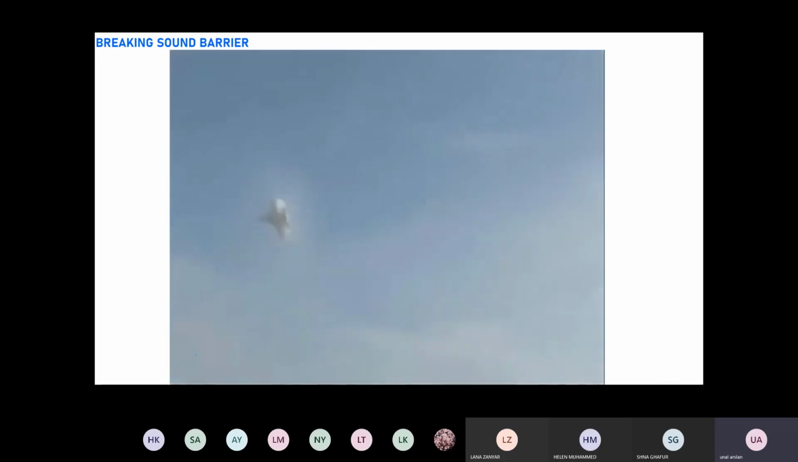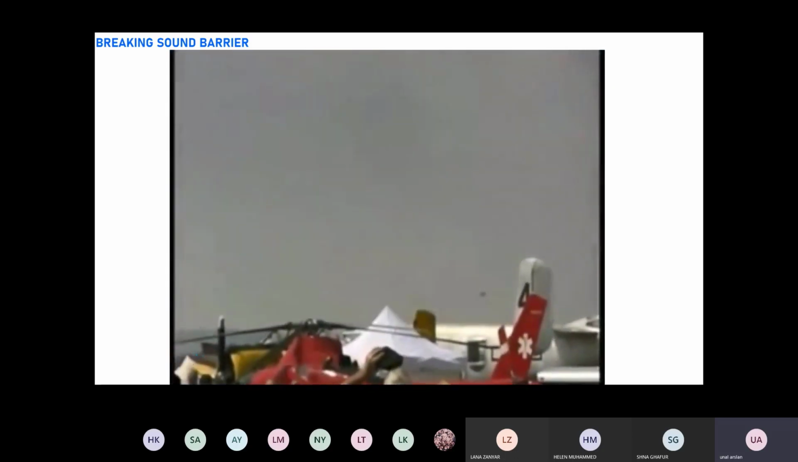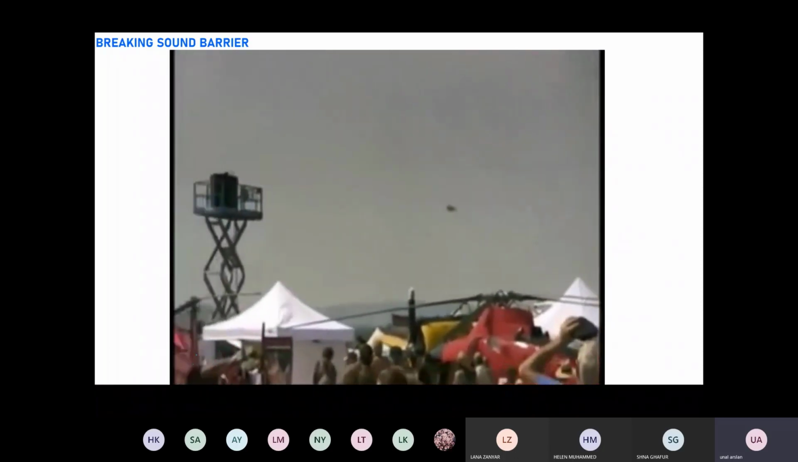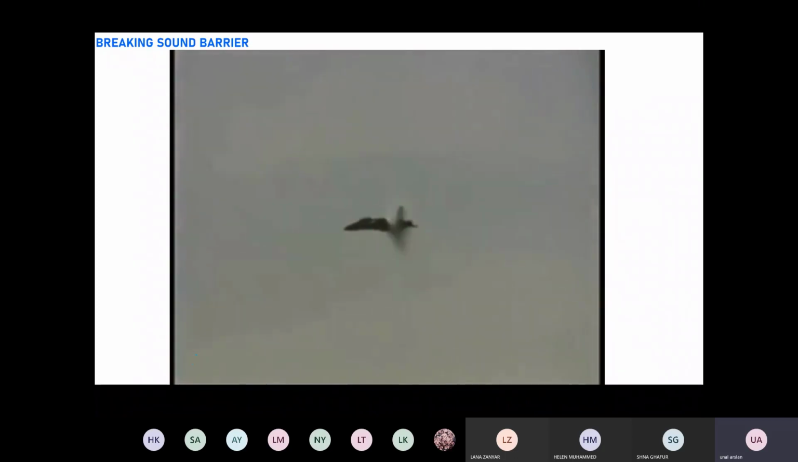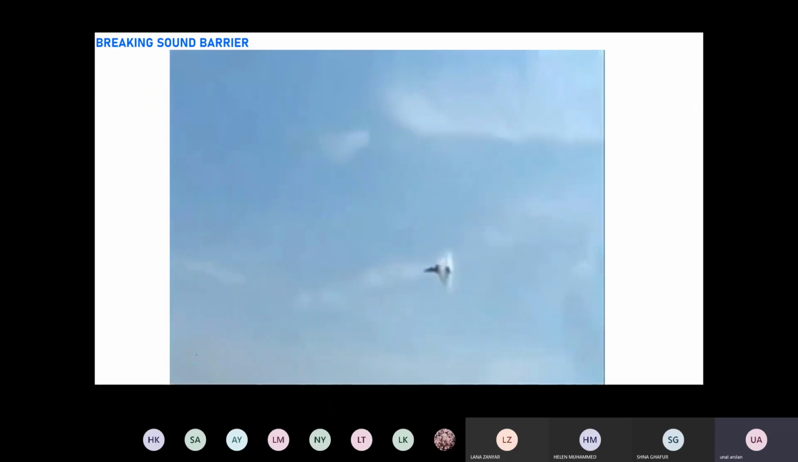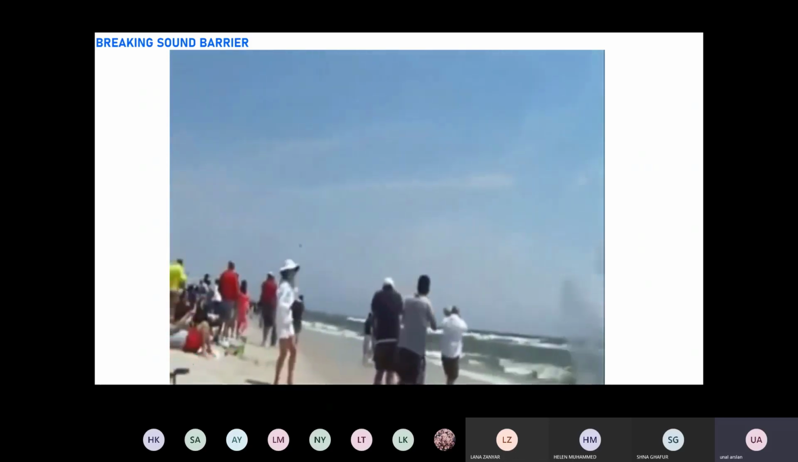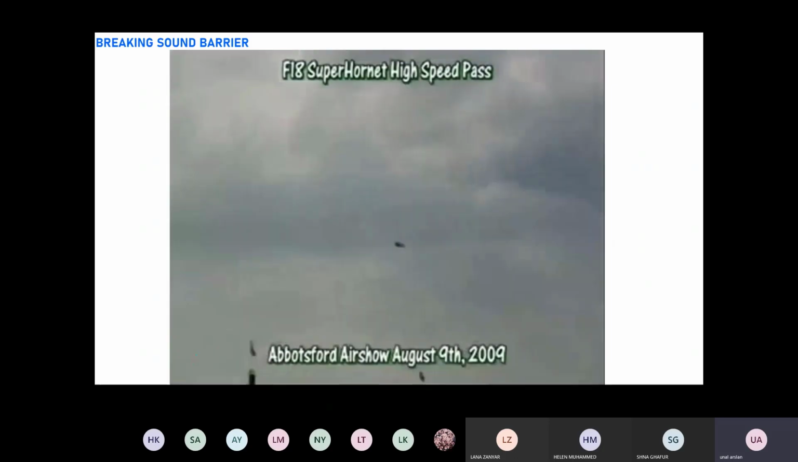Watch the vapor build up on this airplane. Look at that. Oh, yeah! Super Hornet high-speed pass.